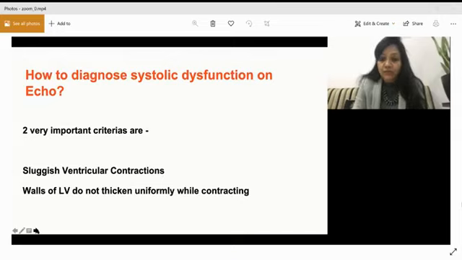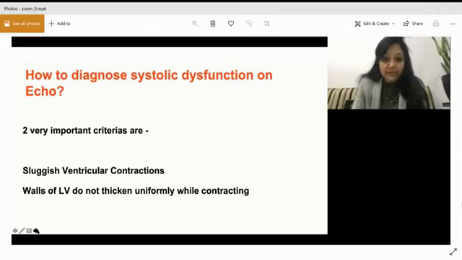Now, coming directly to systolic dysfunction, how to diagnose it on echocardiography. What I want to emphasize is there are two important criteria for saying that the patient has decreased EF or systolic dysfunction. The first is sluggish ventricular contraction. If this is the cross-sectional area or the short axis of the LV, and you find that the LV is sluggishly contracting and the walls of the LV are not thickening uniformly while contracting, then you have a diagnosis of systolic dysfunction.